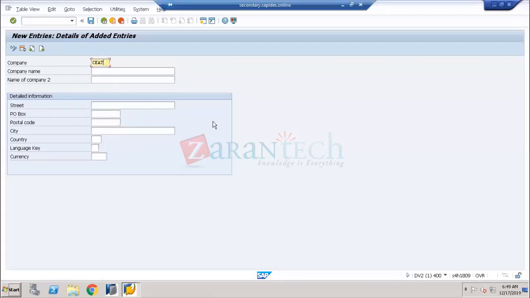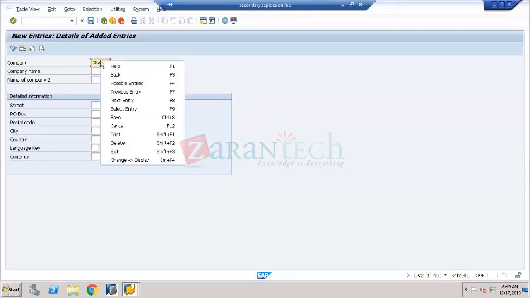Now, I want to see which table it is going to hit once I save this data. How do I know which table? Just don't worry about that. Just put a cursor on any of the field names, like this, and press F1. There is an F1 on the keyboard also. You can click on F1.